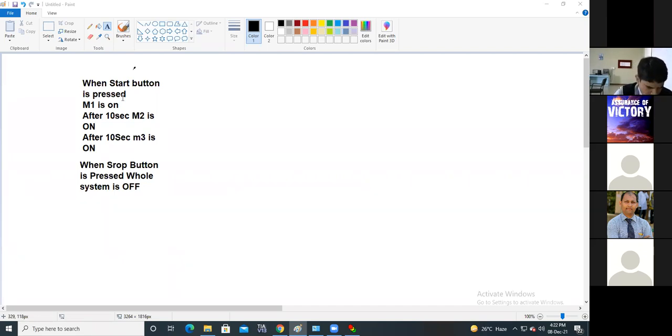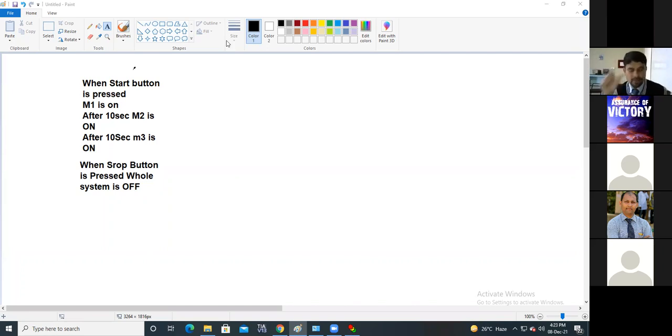Now %IX0.0 is the push button, so don't keep it on. Immediately turn it off. That way we can analyze whether the latch is working properly or not.